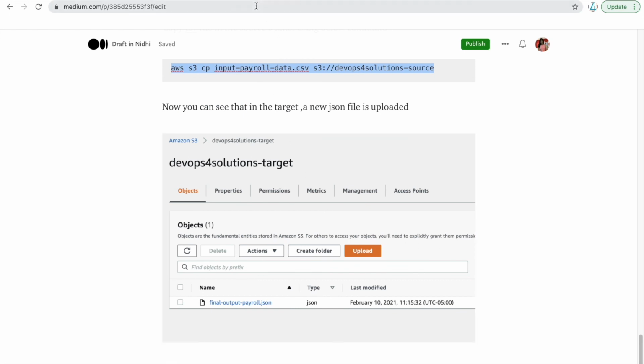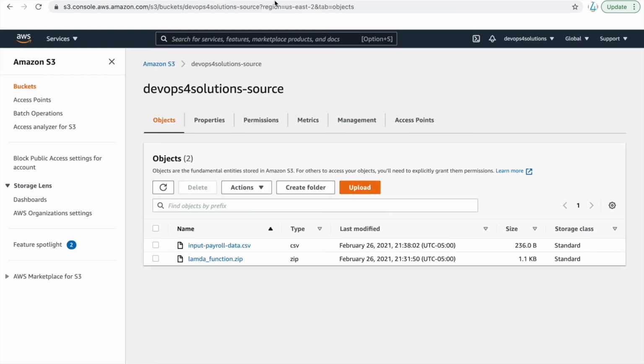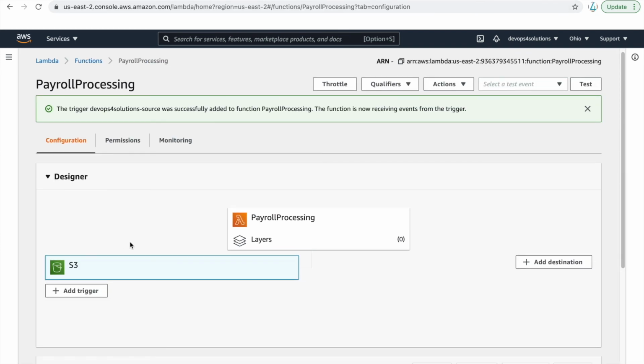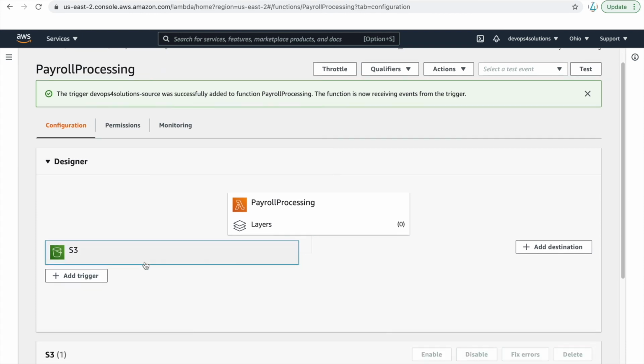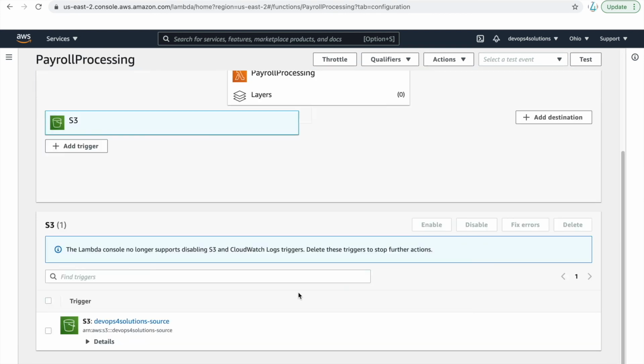So you need to be very careful about the IAM roles, like the execution role and the function policy. And you need to define the triggers, which will trigger your Lambda function. So all those things here.